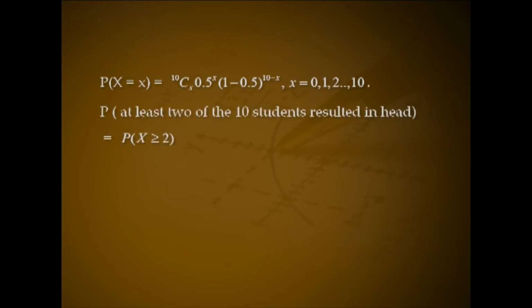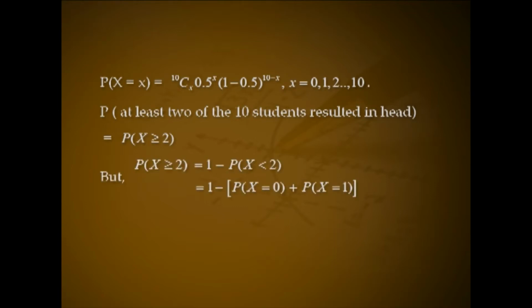up to 10. Probability of at least 2 of the 10 students resulting in heads equals P(X ≥ 2). But P(X ≥ 2) = 1 - P(X < 2), that is 1 - [P(X = 0) + P(X = 1)].